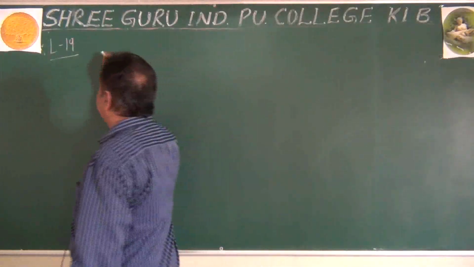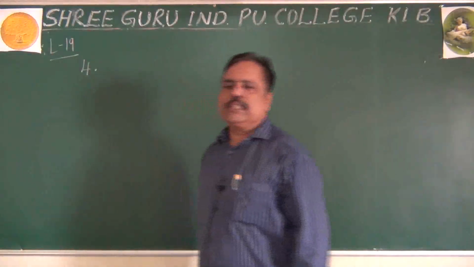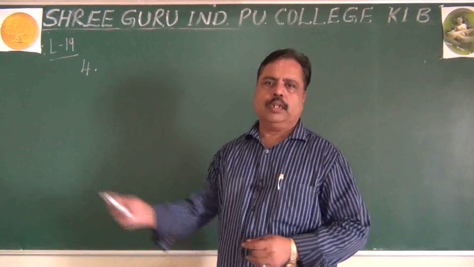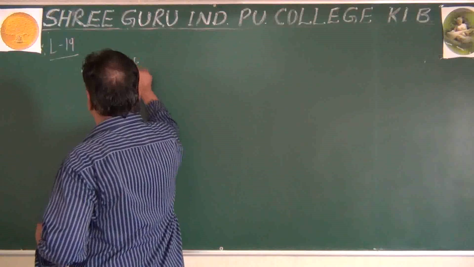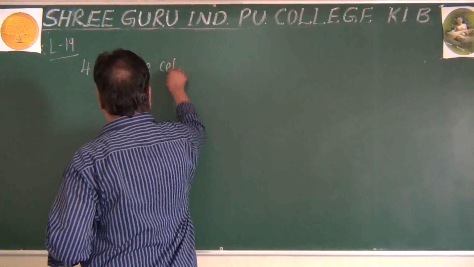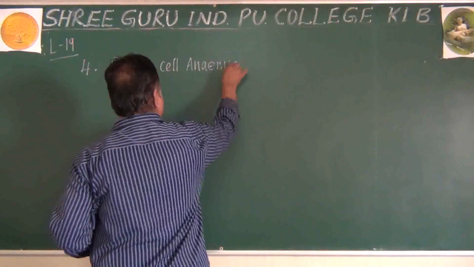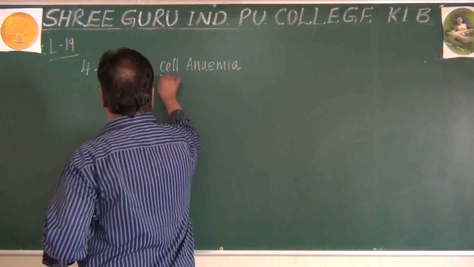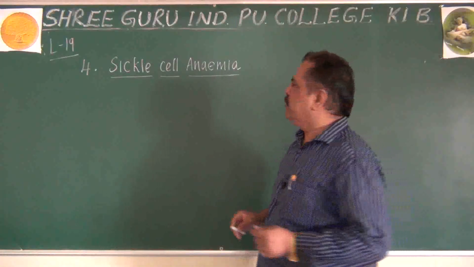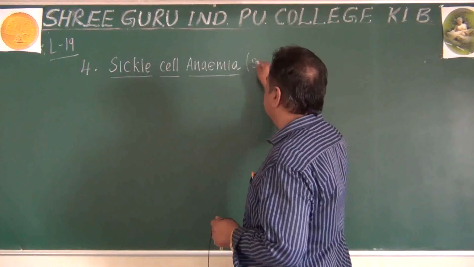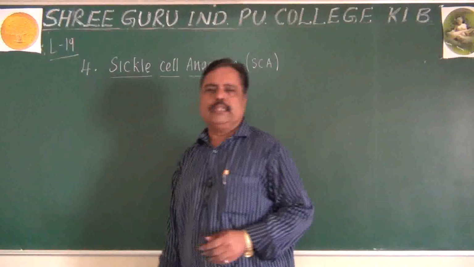The next disorder I am going to discuss here is another 5-mark question, called sickle cell anemia, which is commonly called SCA.